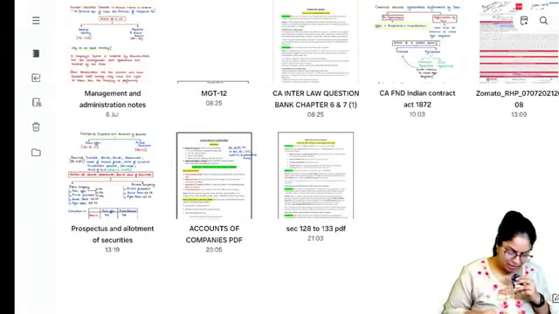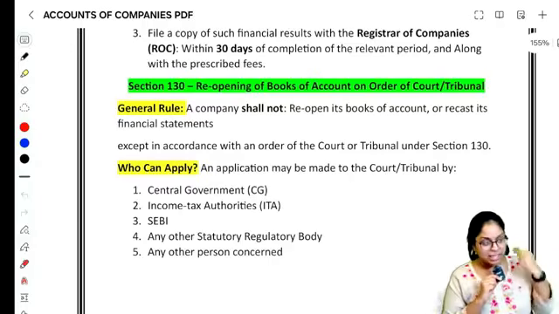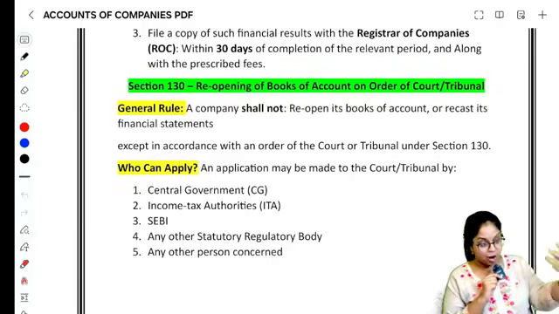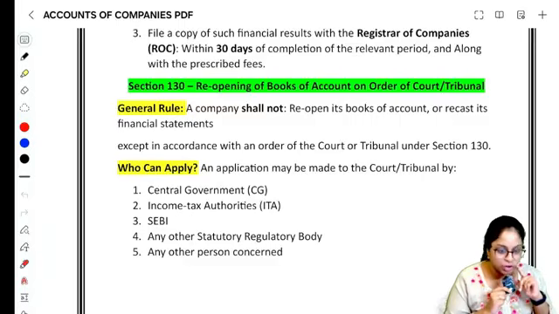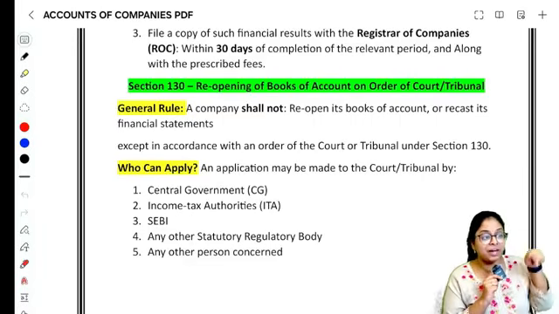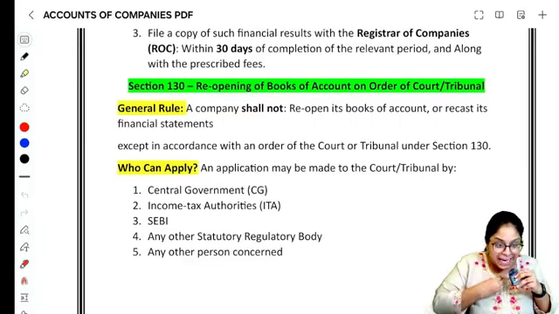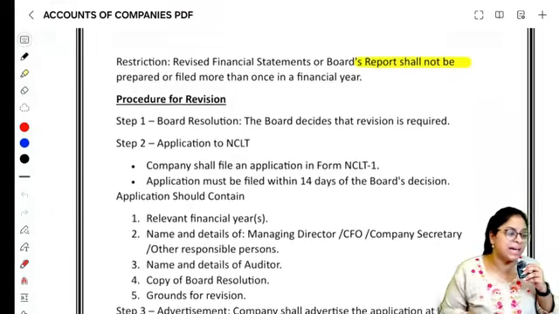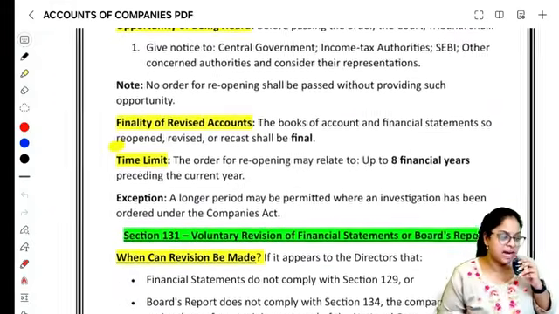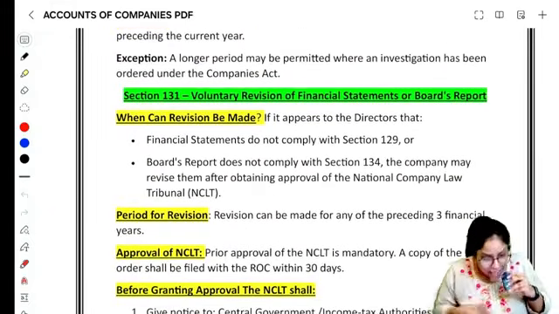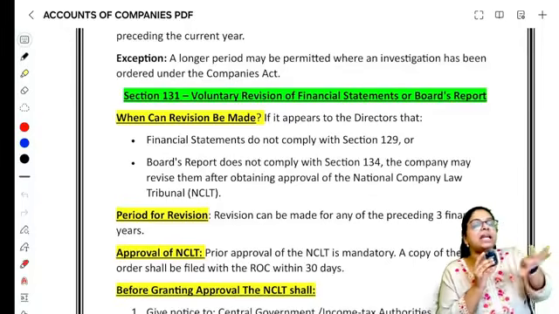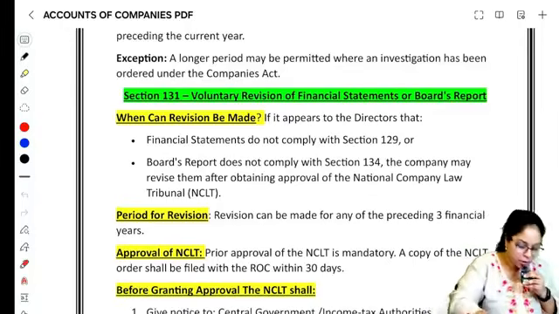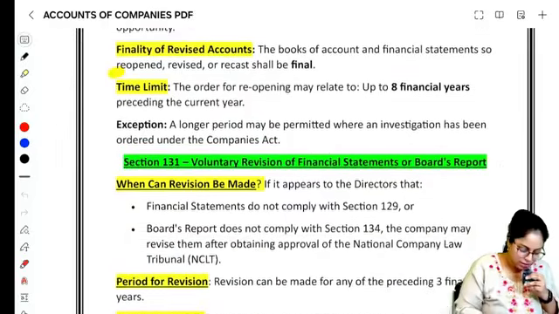Section 131 is about this: 130 is when SEBI, the income tax authority, or the central government go to the NCLT or court to apply to reopen the books because something is wrong. 131 is when we, the directors of the company, come and say, hey, listen, we made a mistake in preparing the financial statement. Voluntarily we are coming and telling we made a mistake, we want to correct it. Voluntary revision of financial statements or board report is covered under section 131.